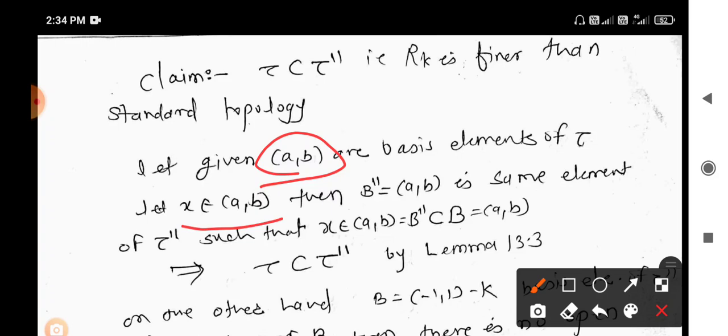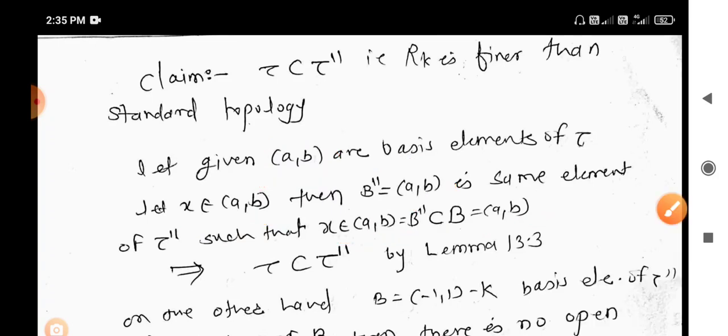In that case b double dash is the same open interval (a, b). So x belongs to (a, b), and b double dash is also the same element (a, b) in tau double dash, such that x belongs to it and it is a subset of (a, b). So tau double dash is finer than tau by Lemma 13.3.